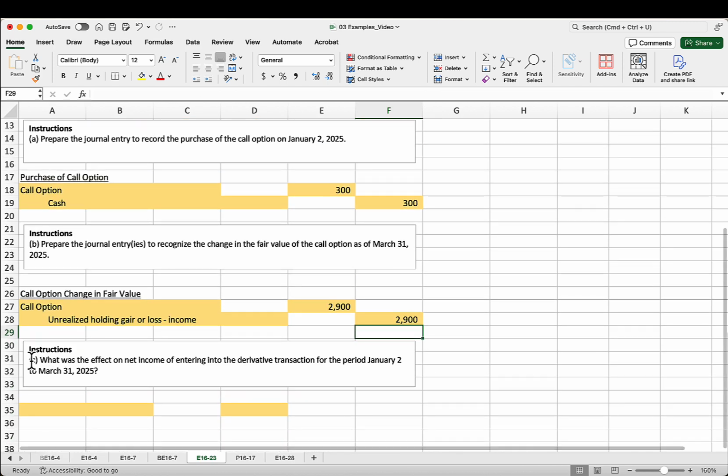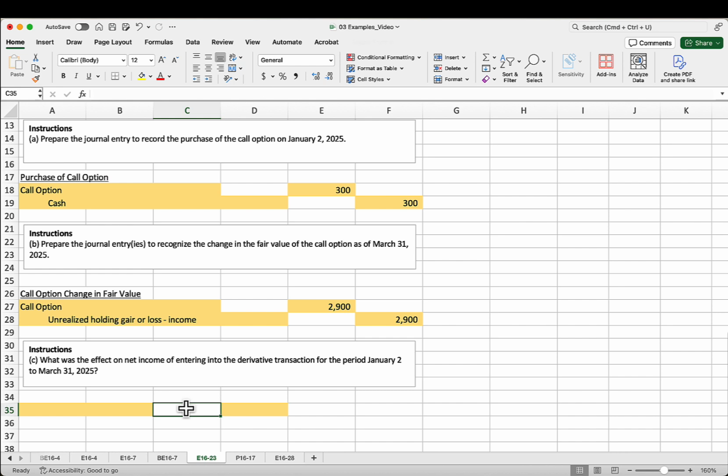So then the last question here is, what was the effect on net income of entering into the derivative transaction for the period January 2nd to March 31st, 2025? And so they're just asking us to realize that this did have an impact on our net income. That's what that little word income there means. And so we would have an unrealized holding gain because our call option increased in value by $2,900 during the course of the first quarter.